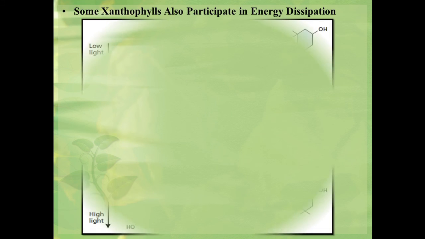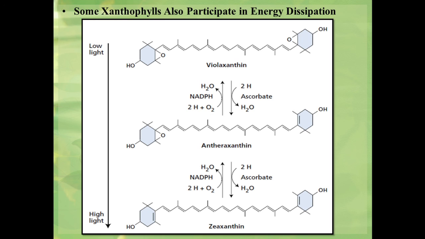Three carotenoids called xanthophylls play an important role in non-photochemical quenching by interconversion. In high light condition, violaxanthin converts into zeaxanthin via the intermediate antheraxanthin, and when the light intensity decreases, the process is reversed. This reaction is carried out by the enzyme violaxanthin de-epoxidase.